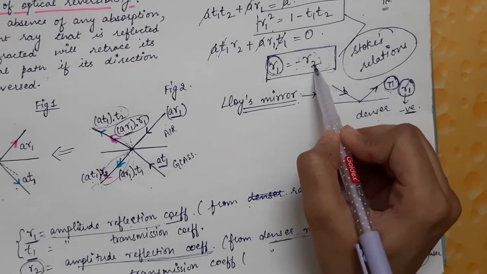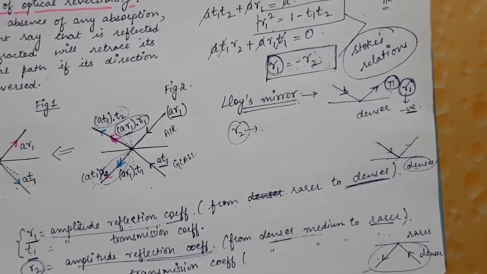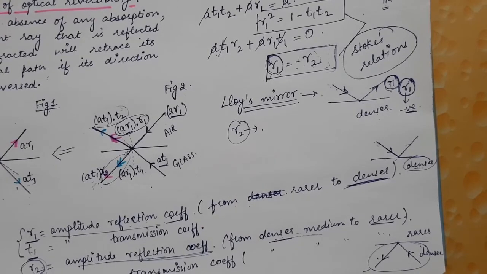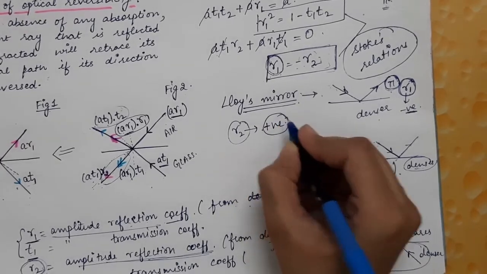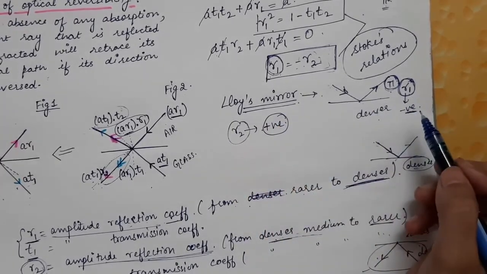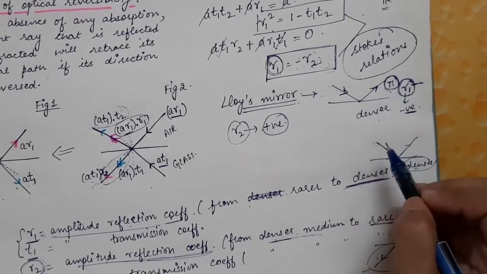So R2 will be positive. Now R2 is the amplitude reflection coefficient when the light gets reflected from a rarer medium. So R2 will be positive and R1 will be negative because there is an abrupt change of phase of pi.